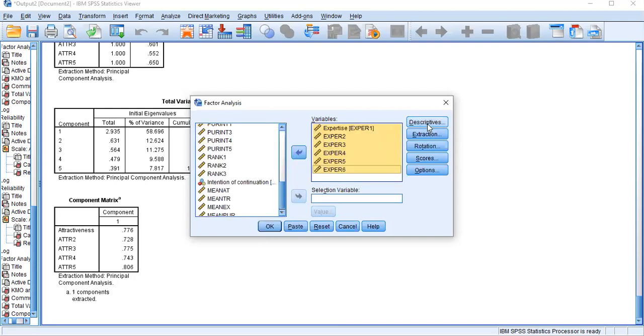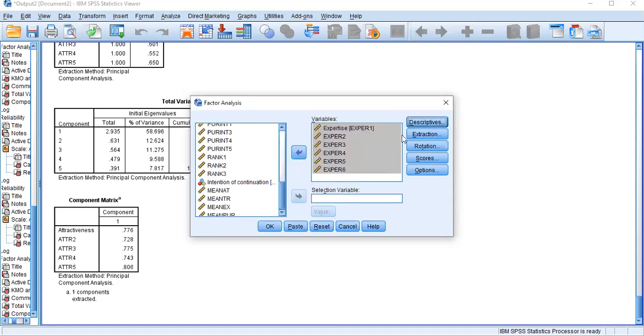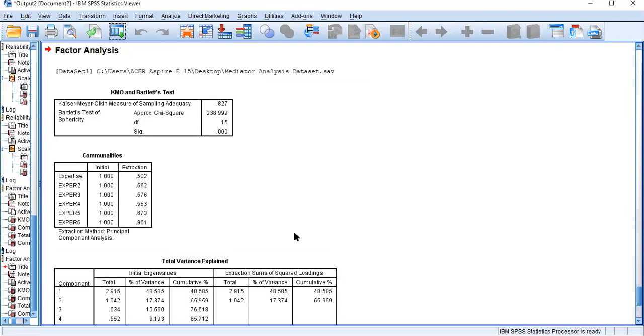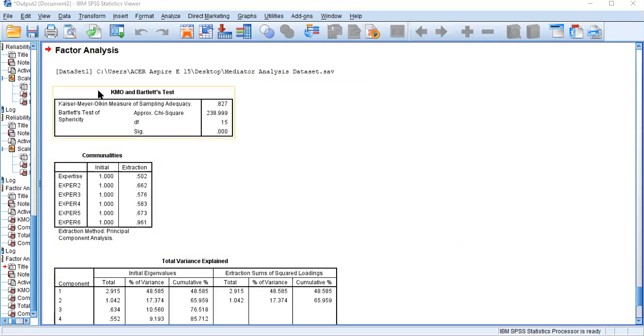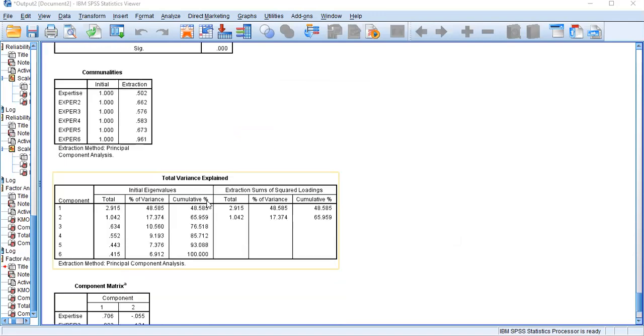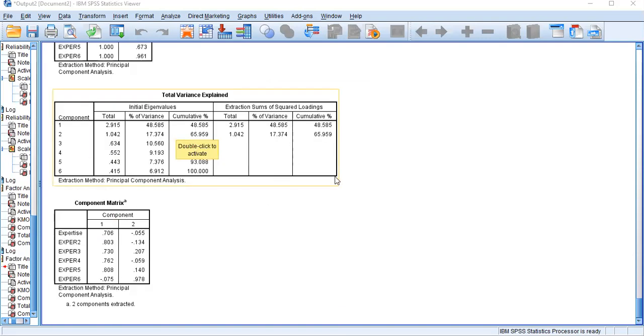I just click it, then the descriptive one is already set, then continue. Once you select one command, until you reset, it remains as it is. Okay, then I'm selecting OK. Now here you can see the KMO value is greater than 0.5, the significance value is less than 0.05. Now you can see the total variance explained table.